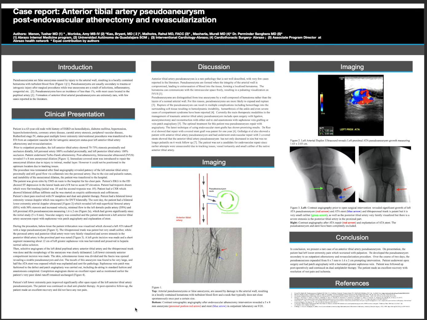A left groin incision was made, and a left greater saphenous vein was harvested, and then the selective angiogram of the left distal popliteal artery, anterior tibial artery, and the tibioperoneal trunk was done, and the morphology of the aneurysm was clearly delineated. A left lower extremity anterior compartment incision was made, revealing a sizable pseudoaneurysm and clot. The saphenous vein patch was fashioned to the defect, and anastomosis was completed.